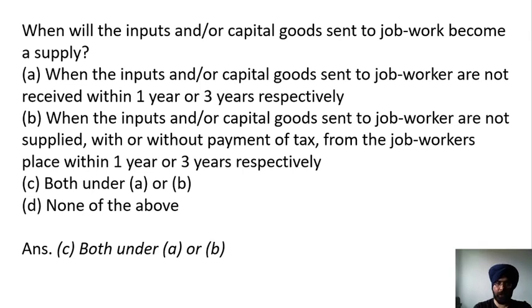Or these can be supplied from the job worker's premises directly to the customers within 1 year or 3 years. If these are not supplied from these premises or not received back from the job worker premises within this time, then this will be treated as supply, and the principal, that is the person who has sent the goods to the job worker, is required to pay GST on these inputs or capital goods which are not received within 1 year in case of inputs and 3 years in case of capital goods, or are not supplied from the business premises of the job worker.